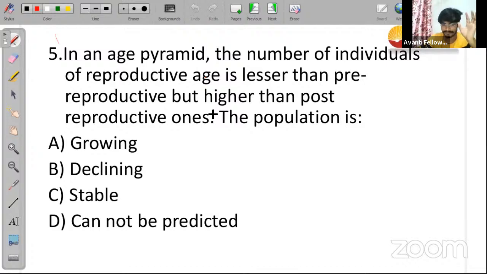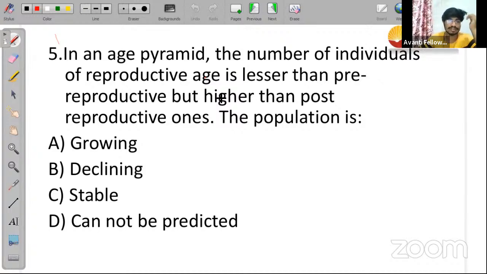The pre-reproductive population is more as compared to the reproductive one, and the reproductive population is less than the pre-reproductive one and more than the post-reproductive one. Then what kind of population will it indicate? Whether it is a growing population, declining population, stable population, or with this particular data we cannot predict what kind of population it will be.